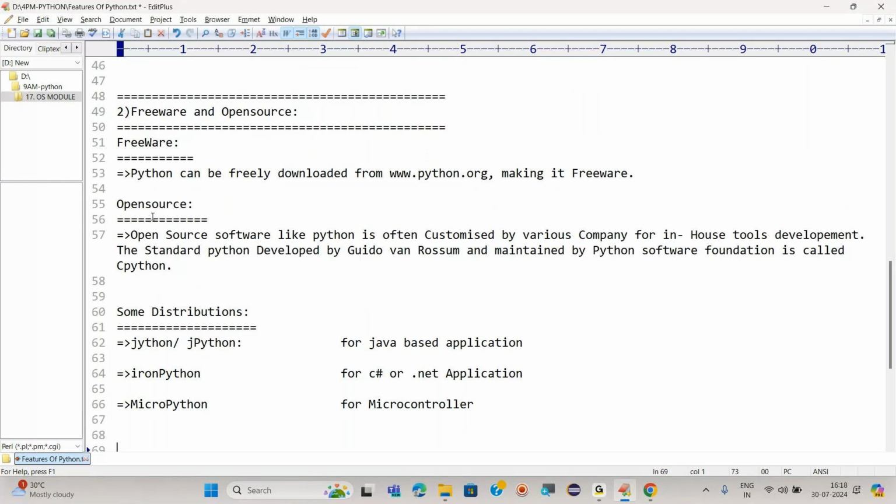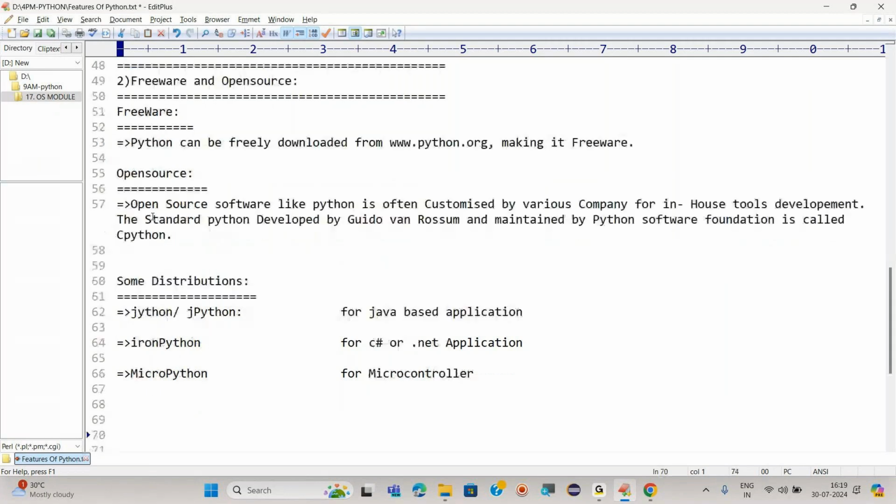So now if someone asks you what is freeware and open source: freeware is nothing but freely available, and open source is openly available for everyone, right? For example, the features of Python can be used by anyone. There is no subscription we have to take, or amount we have to pay for getting the features. Easily we can use the features of Python. Simple.